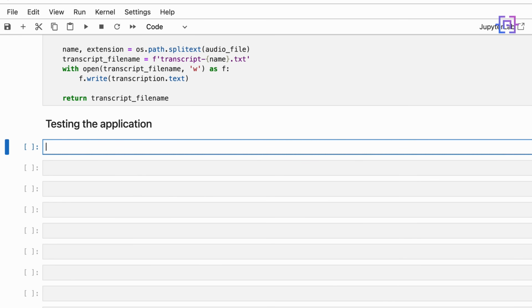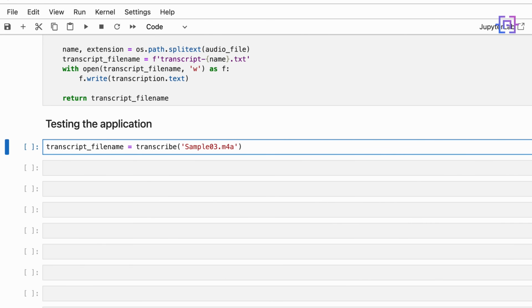To test this application, we have to call this function and pass the name of our audio file. So we'll say transcript_file_name is equal to transcribe, and the name of our audio file, sample, let's choose number 3.m4a.